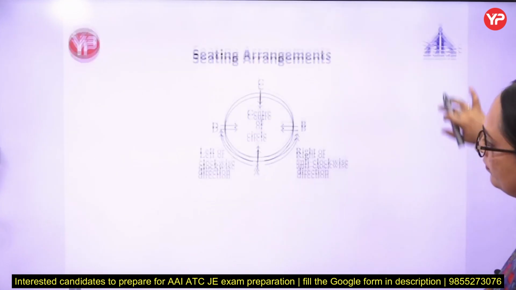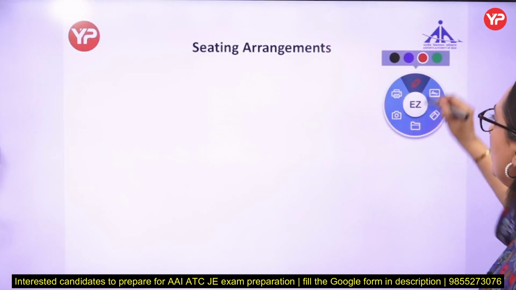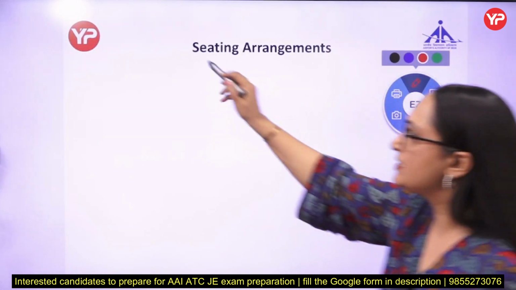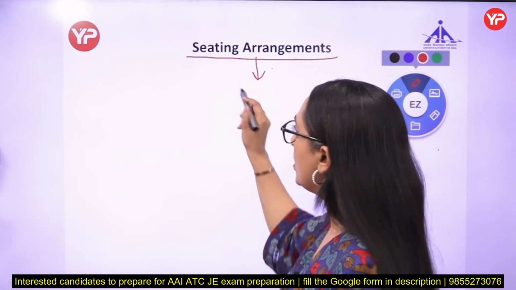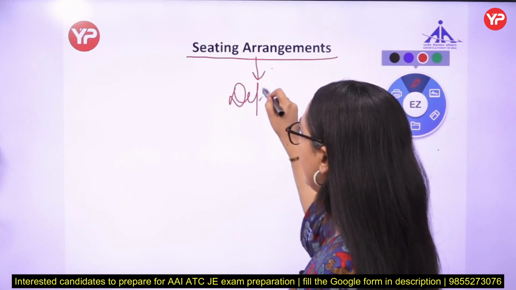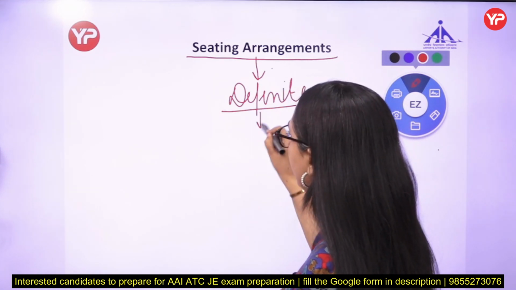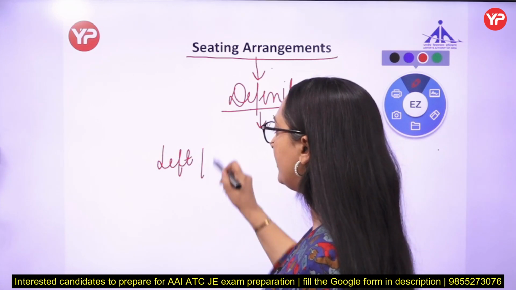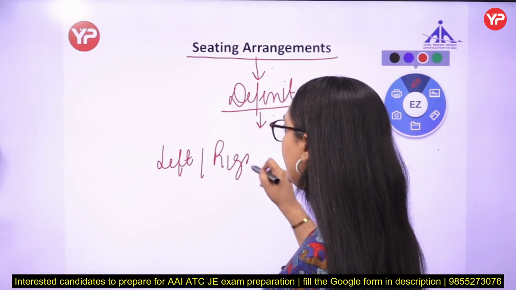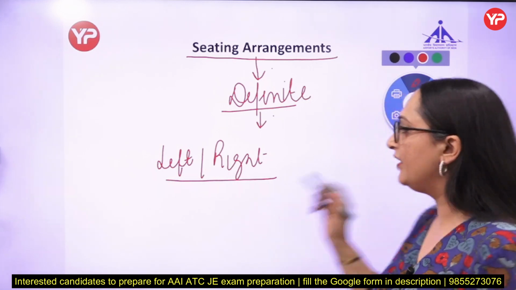In sitting arrangement, we have to start our question with definite information only. What is the meaning of definite information? For example, information related to left and right is definite information.